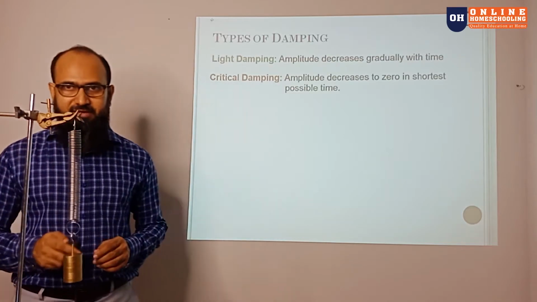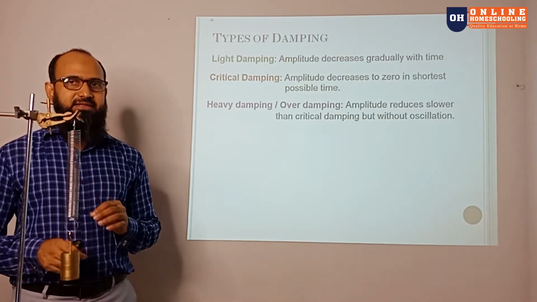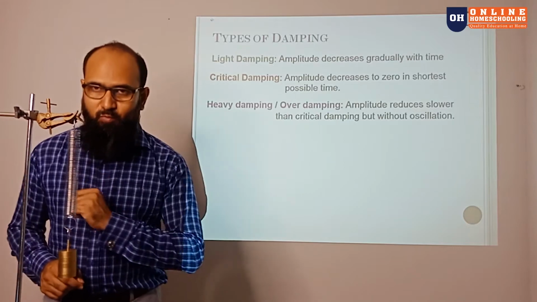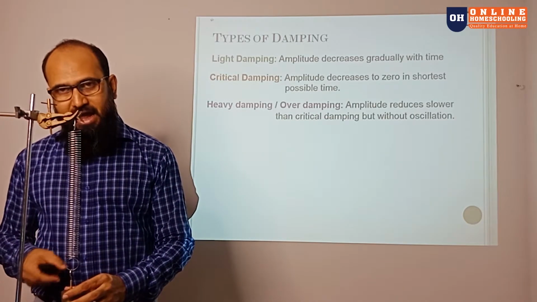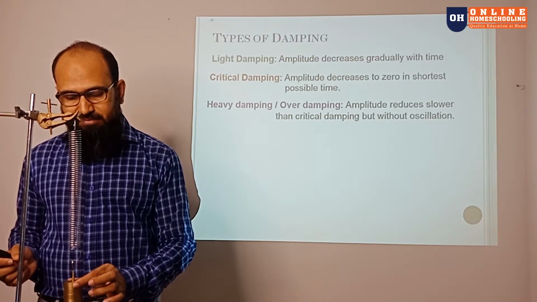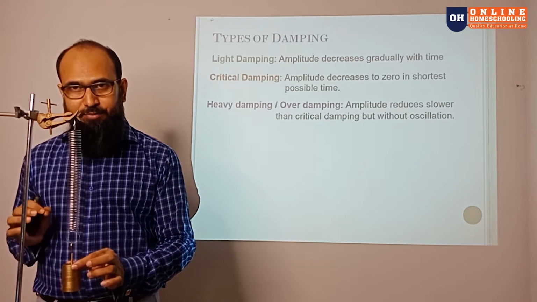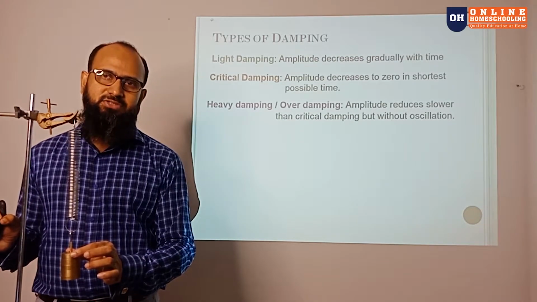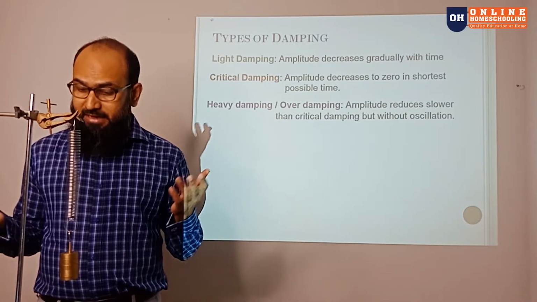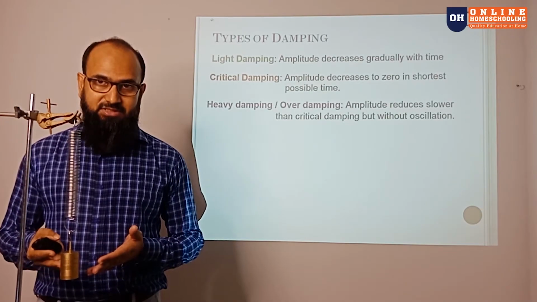So now coming to the next one, it is the heavily or over damping. Now what happens in heavy or over damping? I pull it down, I release it, and it comes to the equilibrium position very slowly, without any oscillation. It never will happen in this case.